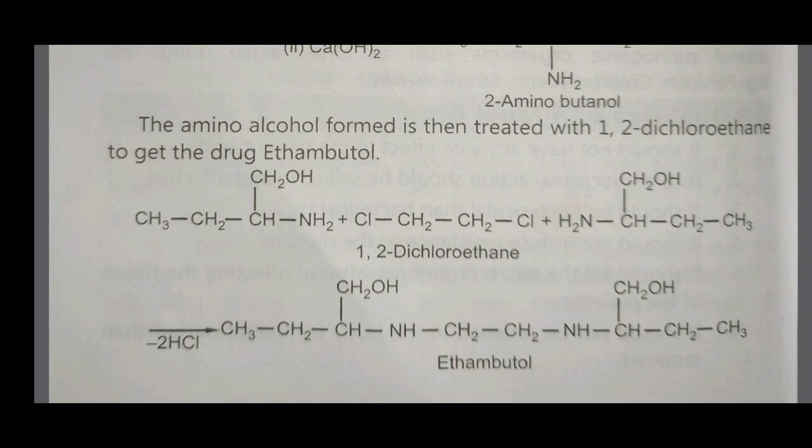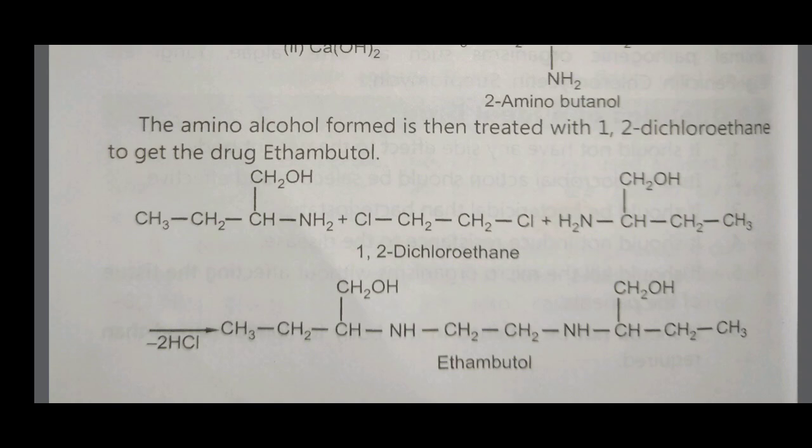Here, from 1,2-dichloroethane the Cl, and from the NH2 group one of the H, are released in the form of HCl. Therefore, two molecules of 2-amino-butanol and one molecule of 1,2-dichloroethane react with each other to form ethambutol. This ethambutol drug is always used in the form of its salt, dihydrochloride.